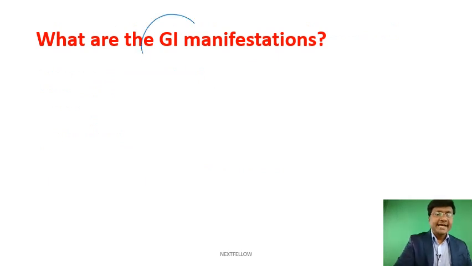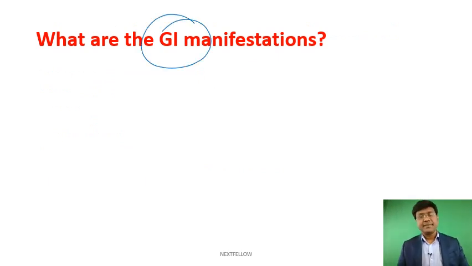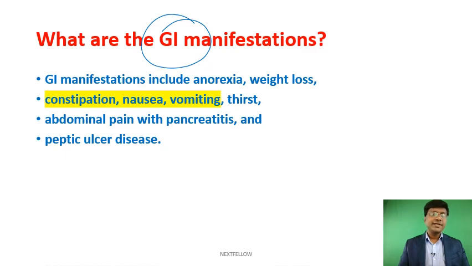Then what will be the gastrointestinal manifestation in hyperparathyroidism? Gastrointestinal manifestations are because of hypercalcemia. That includes anorexia, weight loss, constipation, nausea, vomiting, increased thirst, abdominal pain with pancreatitis, and peptic ulcer disease. So these are the gastrointestinal manifestations that you will come across in patients with hyperparathyroidism.